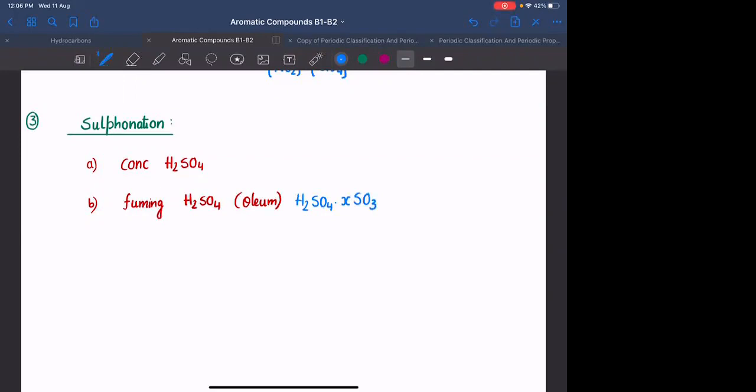That x can be any number. We'll understand what is meant by fuming H2SO4, what is meant by H2SO4 dot SO3. Let us understand.